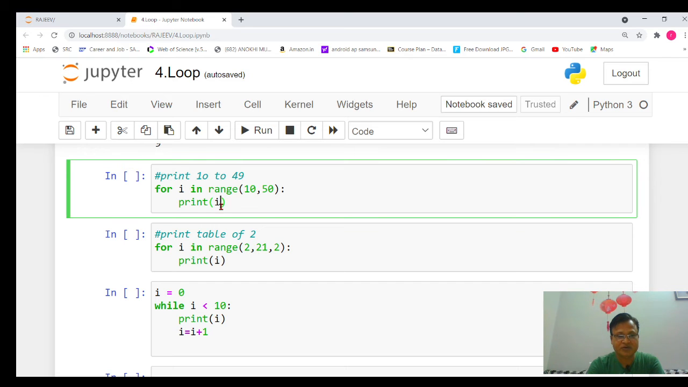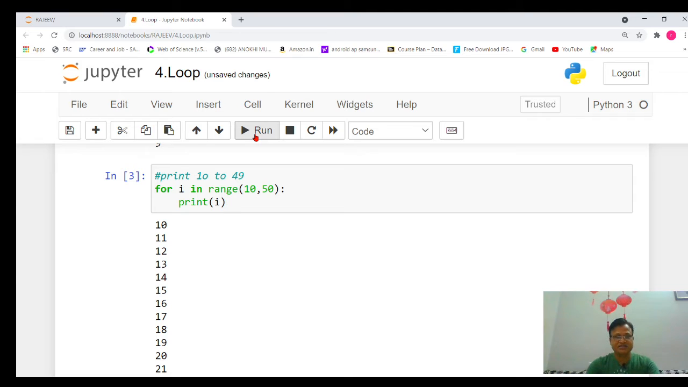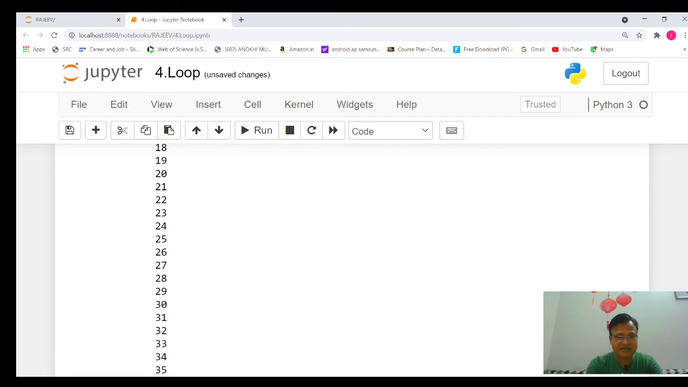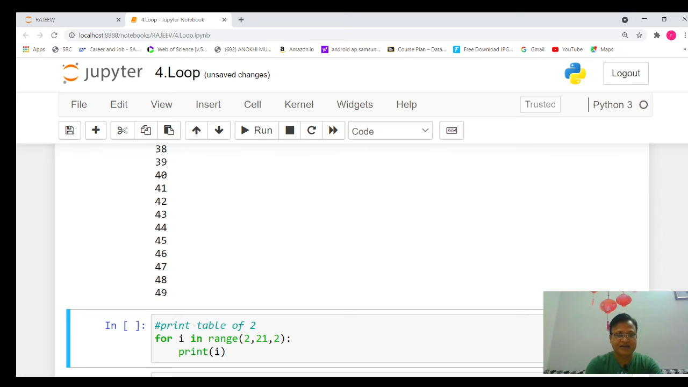Let's execute that particular program. Again click on run. Here you can see it has started from 10, and it keeps printing the numbers. You can check easily up to 49. So in this way we can print numbers from any number to the last number, that is the n minus 1 number.